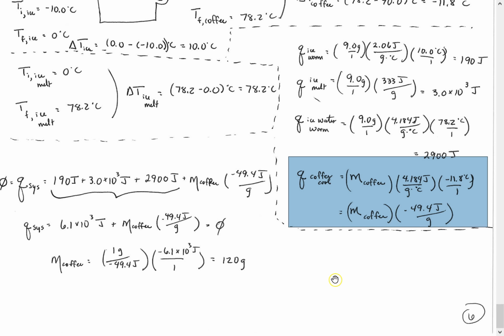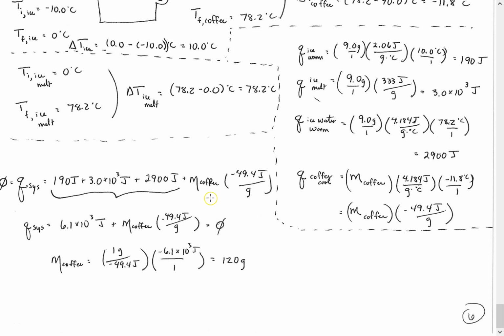So now we go ahead and start to add them together. Right here we have this term, the 190 joules, that's the amount of energy required for the ice to warm. That 3.0 times 10 to the third joules, that's the amount of energy associated with the ice melting. That 2,900 joules, that's the energy associated with that little 9 grams of water heating up to the equilibrium temperature.